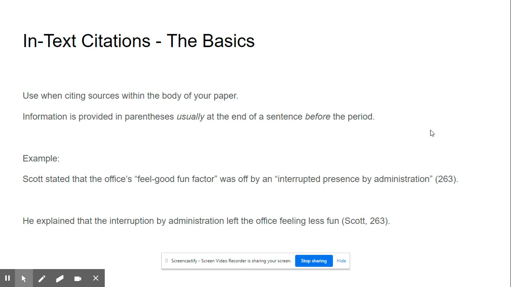However, the next example you'll see is a paraphrase. He explained that the interruption of administration left the office feeling less fun. Now, Scott said that, comma, space, page number 263. Again, in parentheses before the period. Okay?